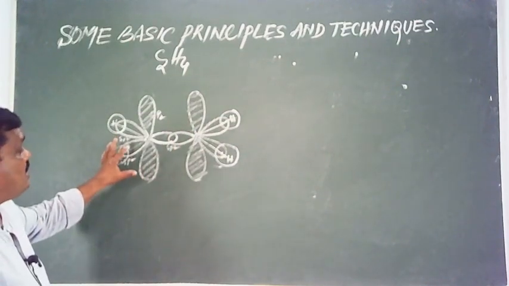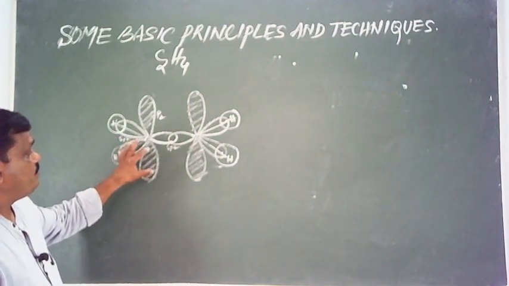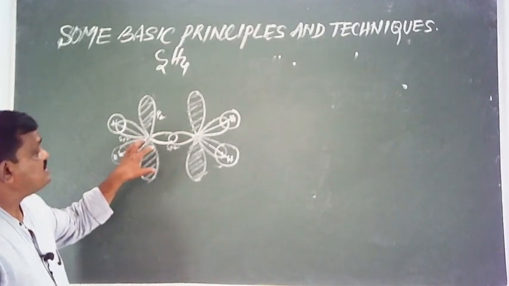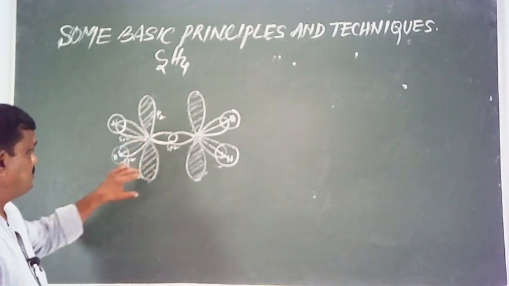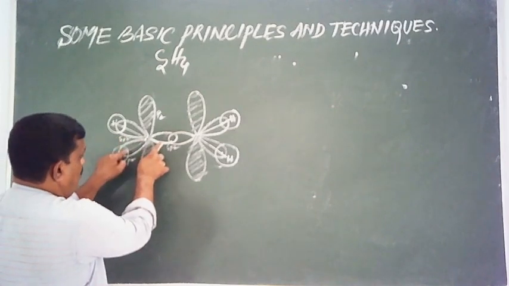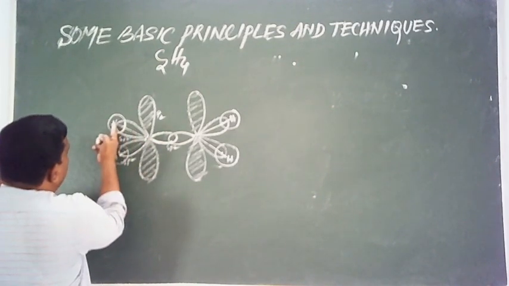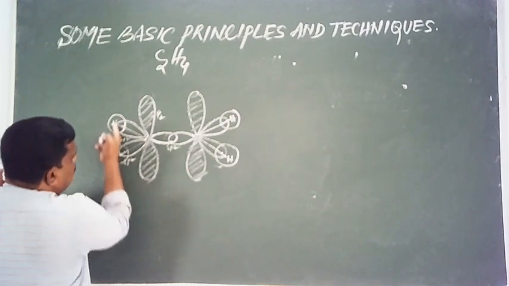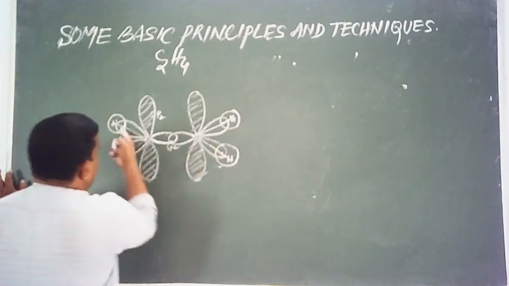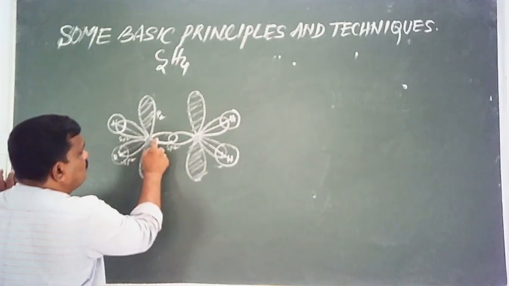This is how each carbon utilizes its hybrid orbitals. Out of 3 sp2 hybrid orbitals, 2 are used up to form sigma bonds with 2 hydrogen atoms, and one more hybrid orbital remains.